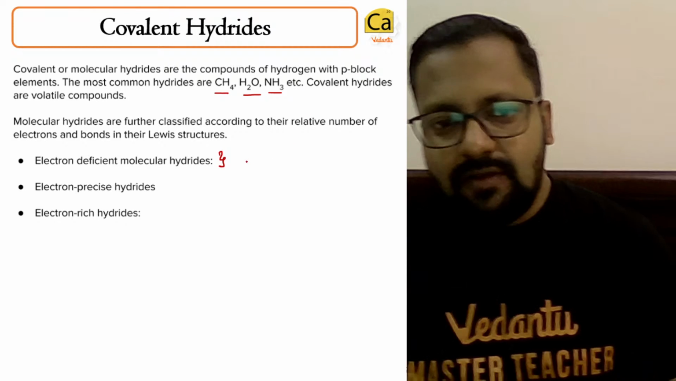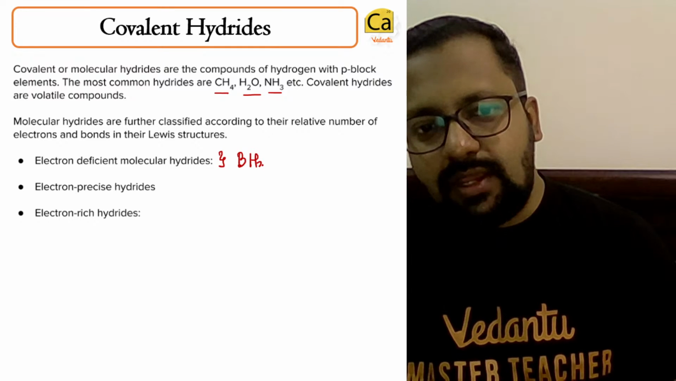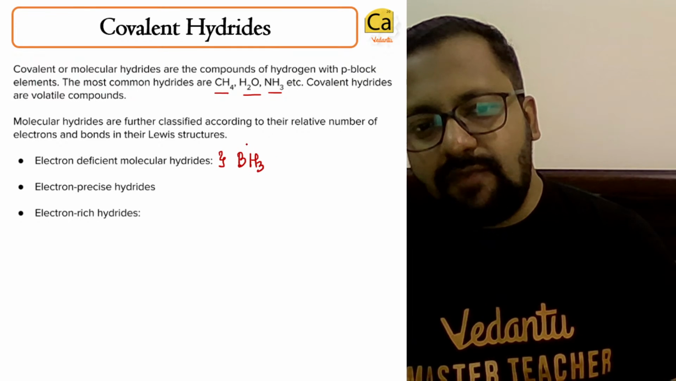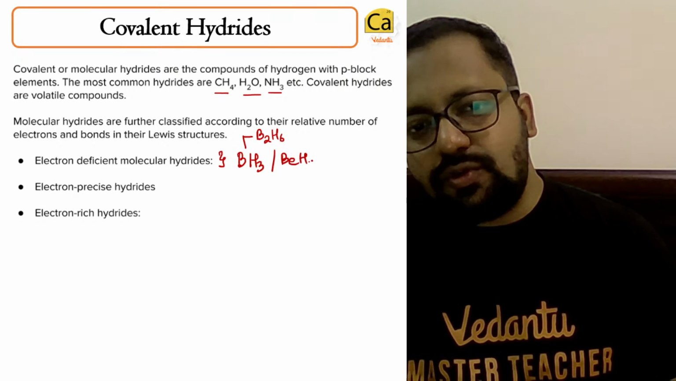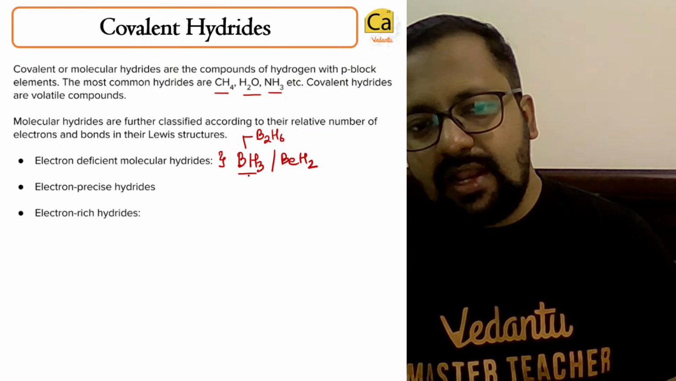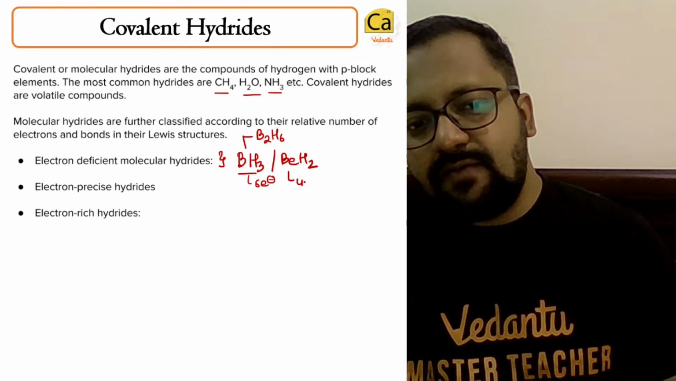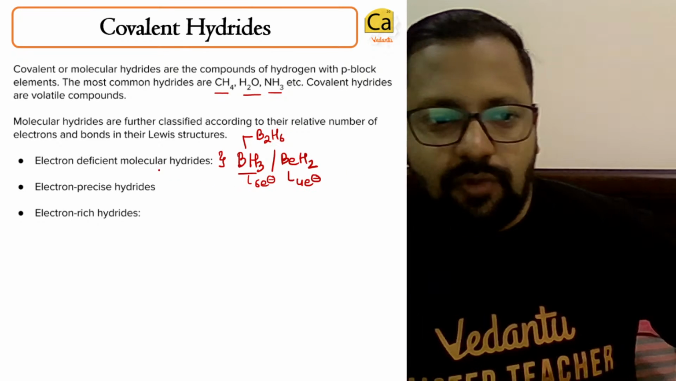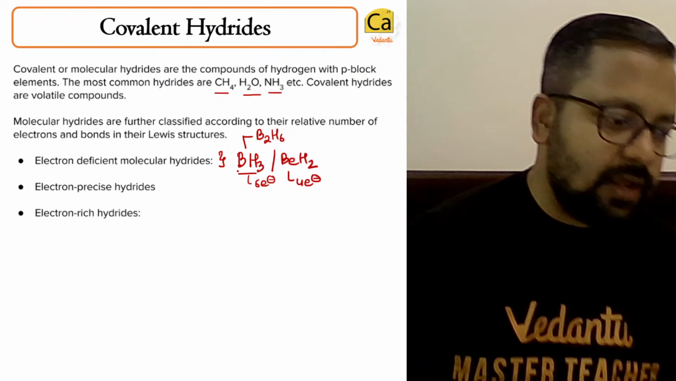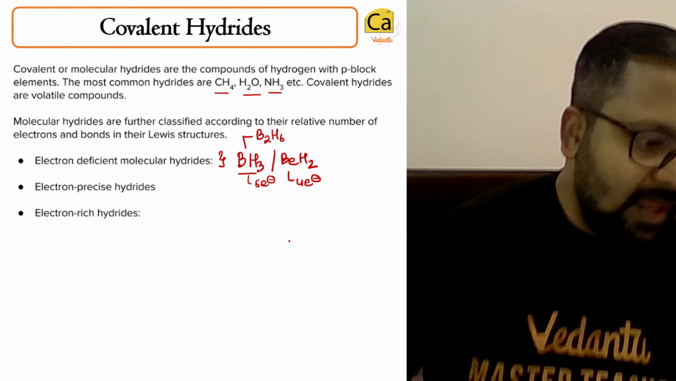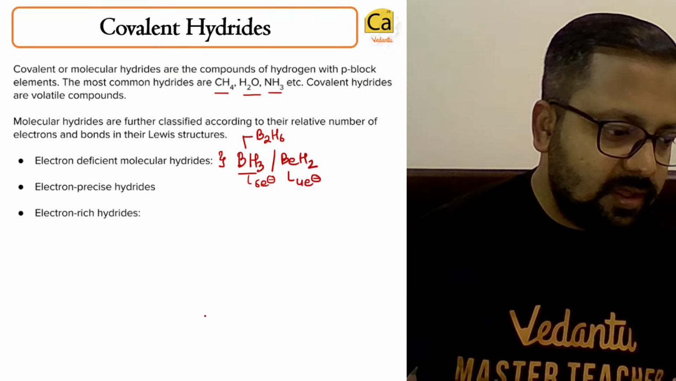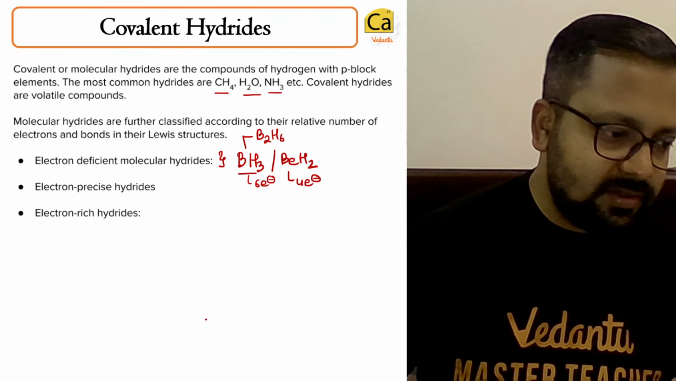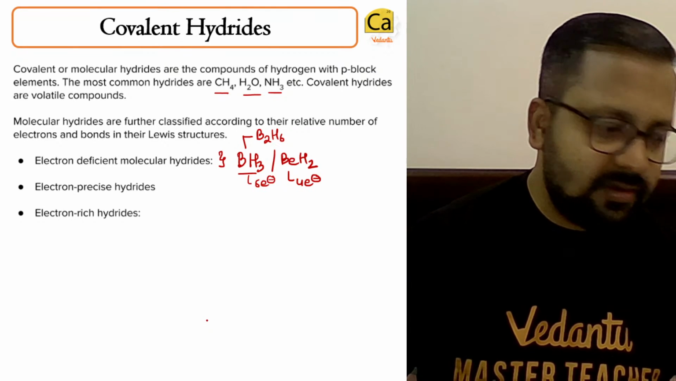Electron deficient, for example BH3. BH3 in fact doesn't exist. It exists as B2H6 or BeH2. BH3 has 6 electrons in the valence shell, BeH2 has 4 electrons in the valence shell after formation of bonds. So they are electron deficient molecular hydrides. Clear?